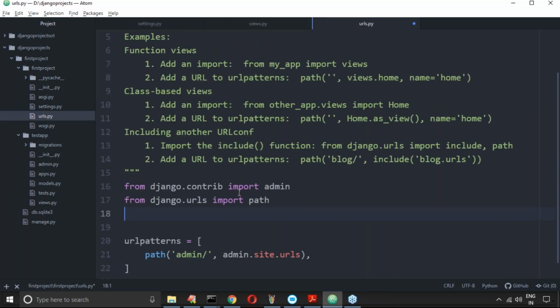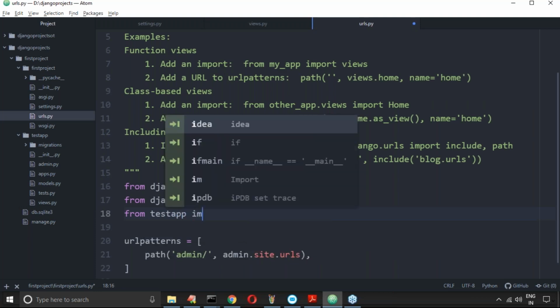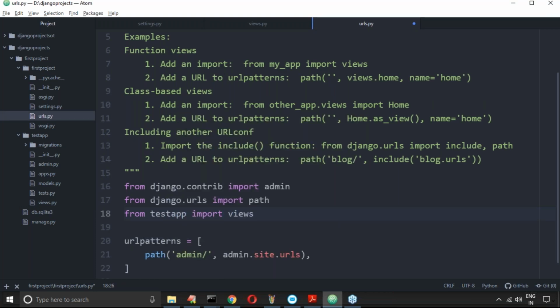From the testapp package, import views. From testapp import views. Now views is ready; this module is imported.